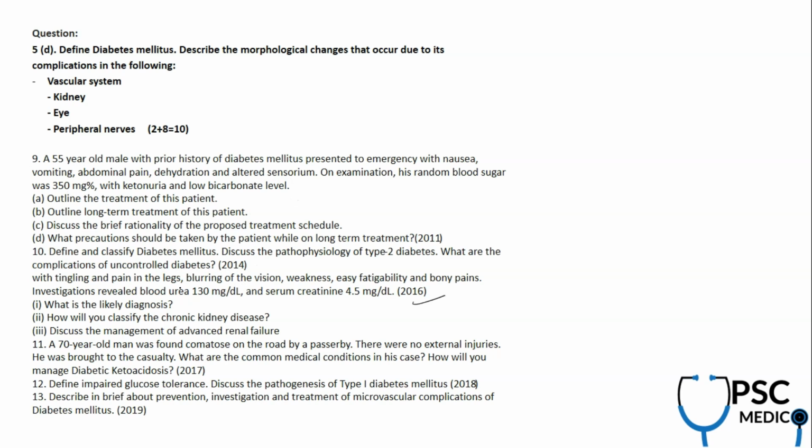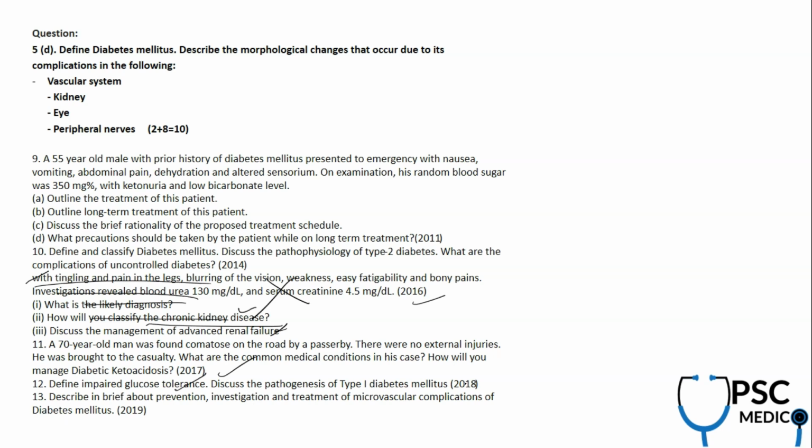In 2016 again, what was the question? A patient presented with tingling and numbness, blurring of vision, weakness, easy fatigability, blood investigations, blood urea, serum creatinine. How will you classify chronic kidney disease? Discuss the management. See, this is actually a wrong copy. Just ignore this. This is actually from the ARF and CRF portion. Okay, so ignore this. A 70-year-old man was comatose. Again, DKA.